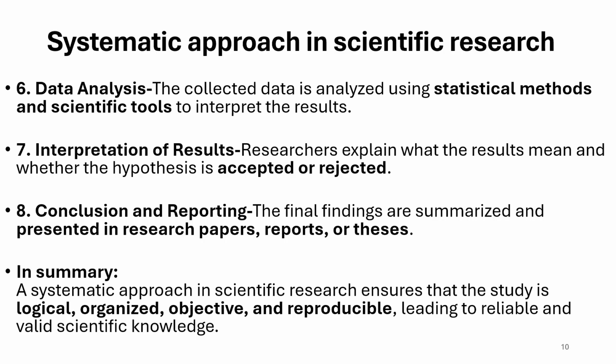So in summary, a systematic approach in scientific research ensures that the study is logical, organized, objective, reproducible, leading to reliable and valid scientific knowledge. So, if we do everything in a very systematic manner, as has been described to you in the last 8 points, then the research is considered to be done in the most correct manner.